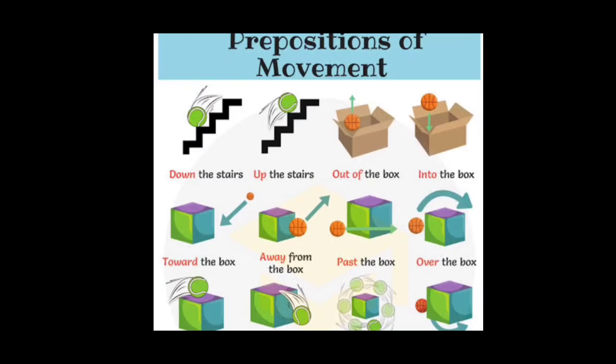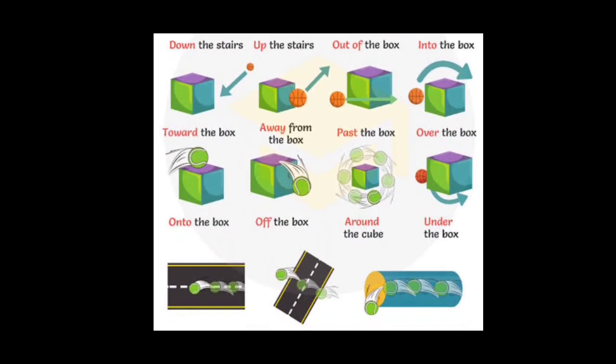The next picture. Where is the ball? Moving into the box. That is movement. Something is happening there with the object. Look at the next picture. Where is the ball? It's moving towards the box. Where is the ball? Look at the next picture. Away from the box. Next picture. Where is the ball? Past the box. The next picture. Where is the ball? Over the box. Moving over the box.